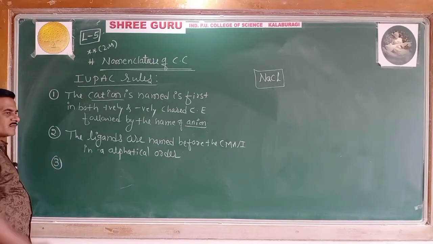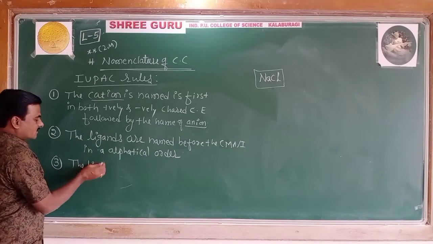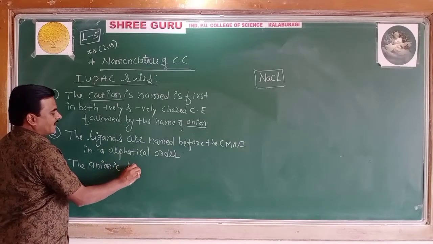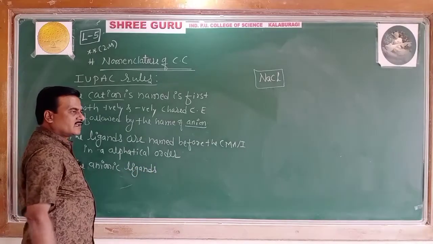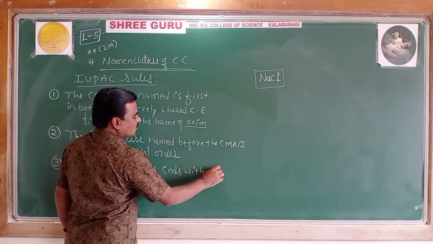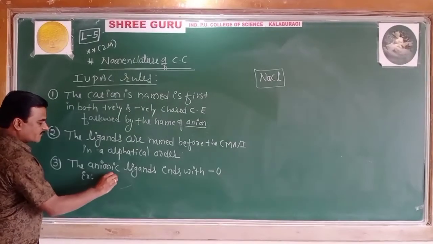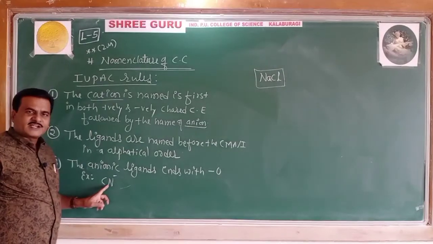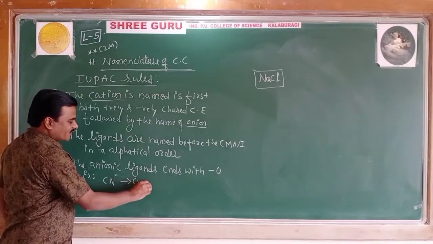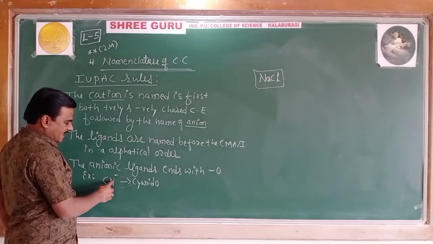Third rule: anionic ligands end with 'o'. For example, Cl minus is a monodentate negative ligand; cyanide is written as cyanido. An anionic ligand ends with 'o'.